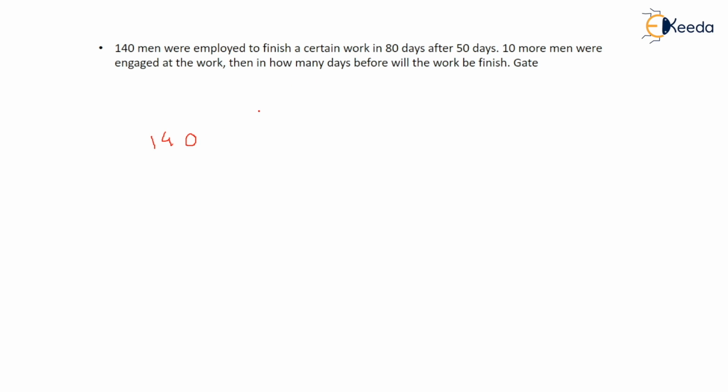So that means for 50 days, the work has been done. Out of 80 days, 50 days of work had already been done. So how much work is remaining? 30 days of work is remaining, right? 140 men can complete the remaining work in 30 days.